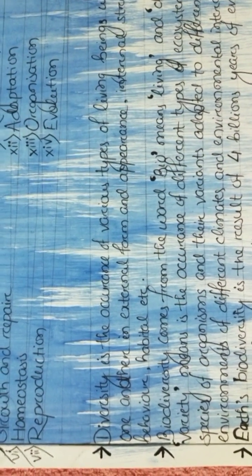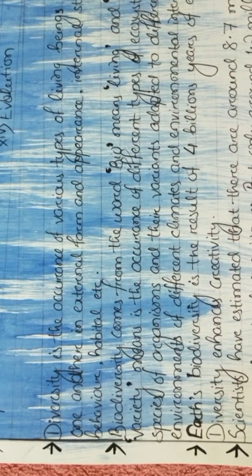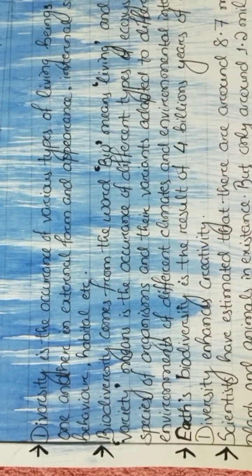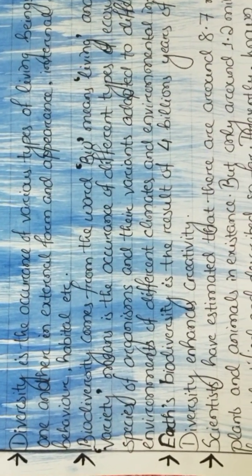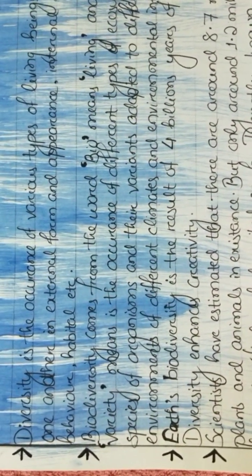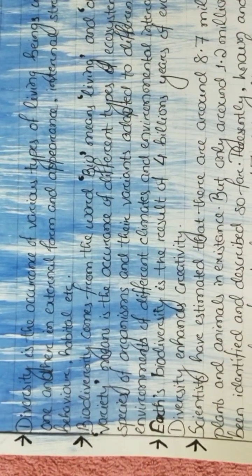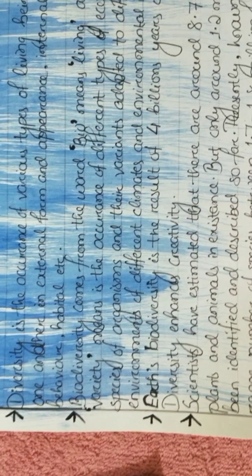These living creatures together form the diversity in nature known as biodiversity. Bio means living and diversity means variety. It is estimated that there are around 8.7 million species on our earth, out of which only 1.7 to 1.8 million are described. However, most of them are insect species and the rest are expected to be discovered. Earth's biodiversity is the result of 4 billion years of evolution. It is so old that only 600 million years ago every organism was unicellular. Then they started to evolve and we see the present.